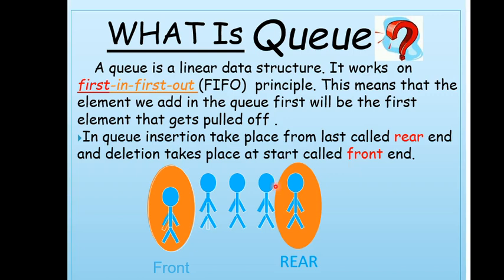Now this is a line, and if someone wants to join that line, he will join at the last, which is called rear, and if someone wants to leave that line, he will leave from the start, that is called front. So you will see that a line is an example of queue because here insertion is taking place at the last and deletion is taking place at the front.